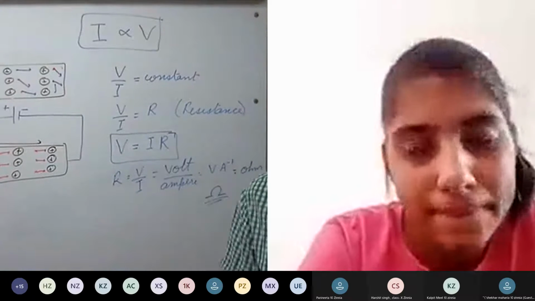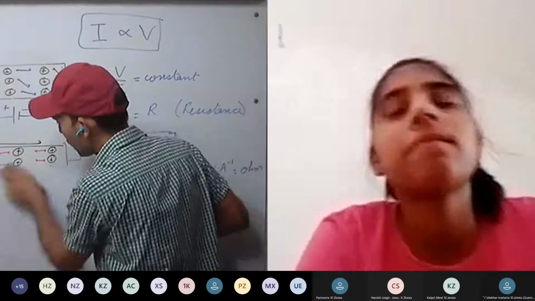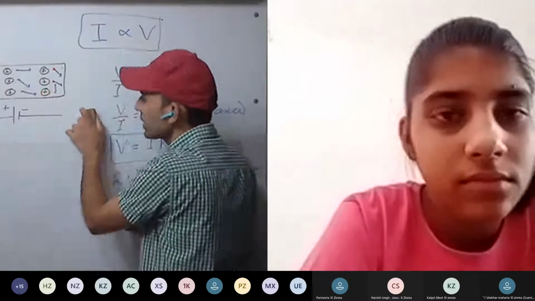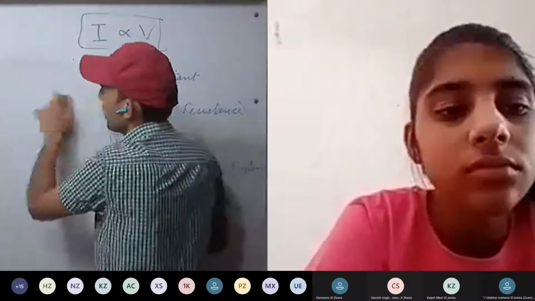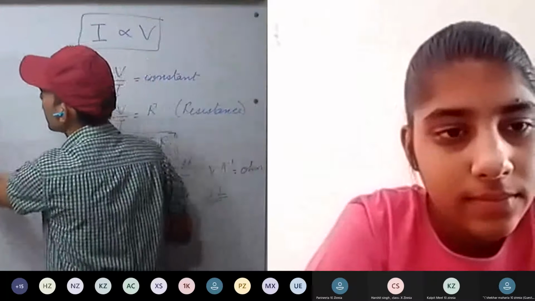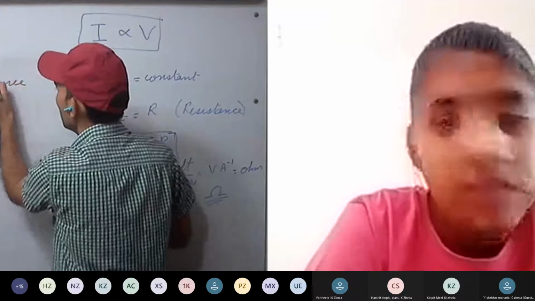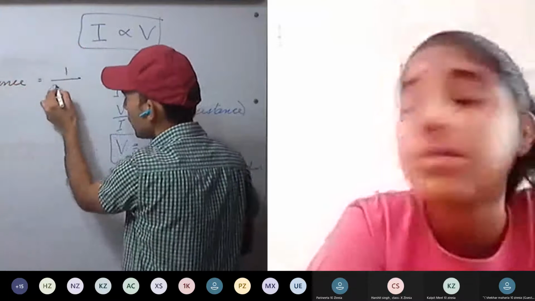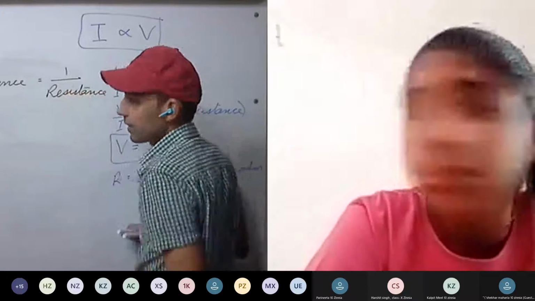Okay. Next, we discuss conductance. Resistance is the obstruction offered. Conductance is the reciprocal of resistance. So conductance equal to 1 upon resistance.